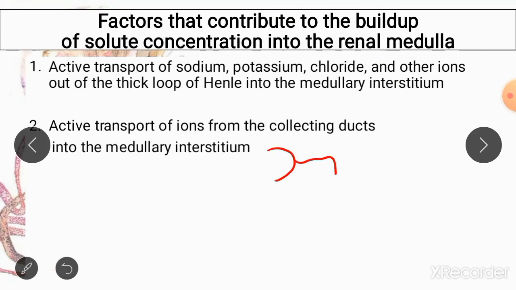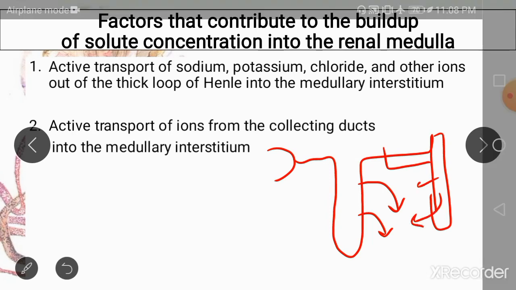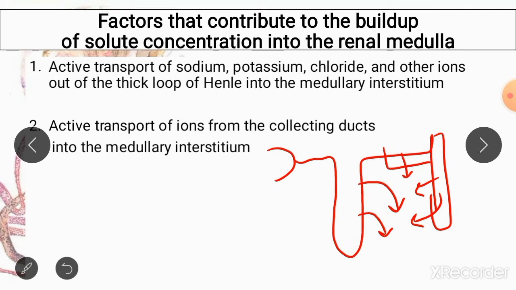So not only is your ascending loop of Henle involved in throwing ions from the lumen into the renal interstitium and causing hyperosmolarity, there is also involvement of the distal convoluted tubule and proximal convoluted tubule and especially your collecting ducts in carrying solutes from the lumen of the nephron towards the medullary interstitium, causing large quantities of solutes to accumulate in the renal interstitium and causing hyperosmolarity in the renal medulla.